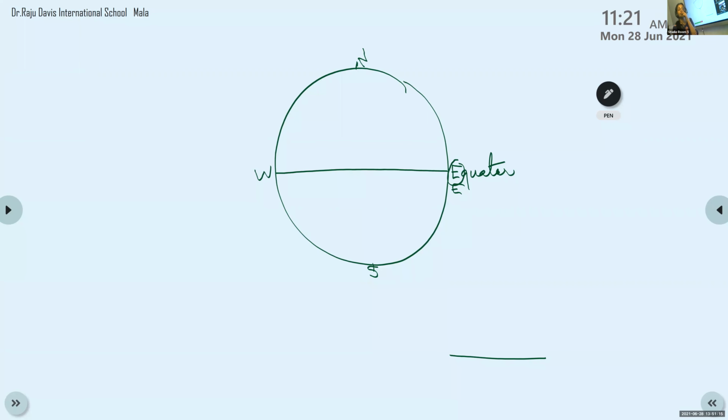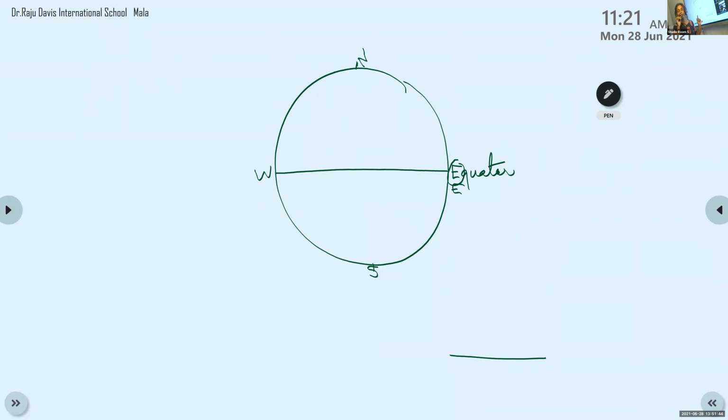So we know that the equator is an imaginary horizontal line which divides the earth into two equal parts. You have learned this in the previous chapter, children.